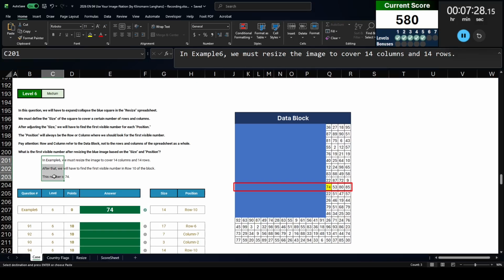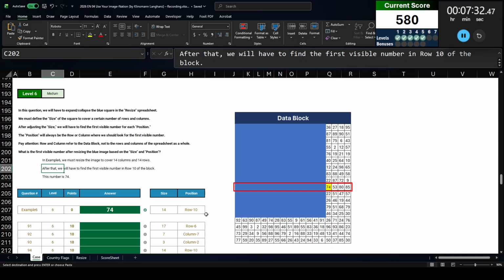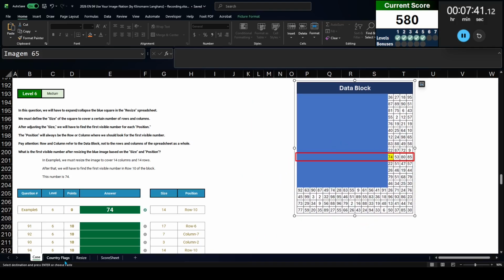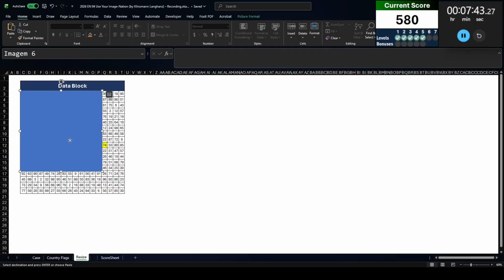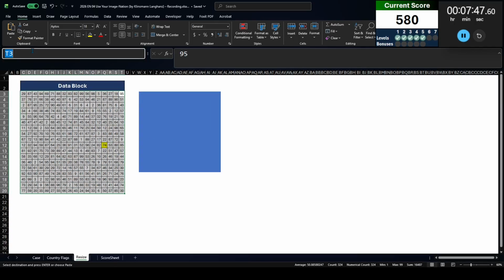Here we have the example where the square is covering 14 rows and 14 columns, and we figure out which number is in the 10th row of the block after this square. Now this might look a little bit difficult, but it's actually quite easy to solve. What I'm going to do is move the square out of the way. I'm going to call this name data block, just like that. Oh, my name box is really big.